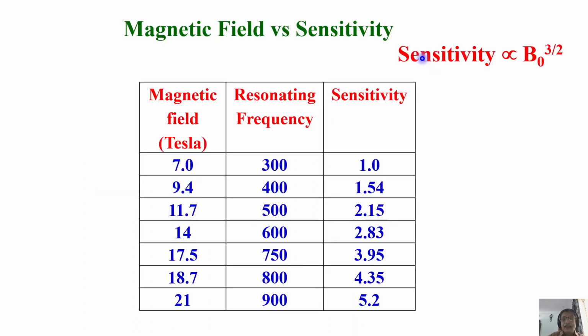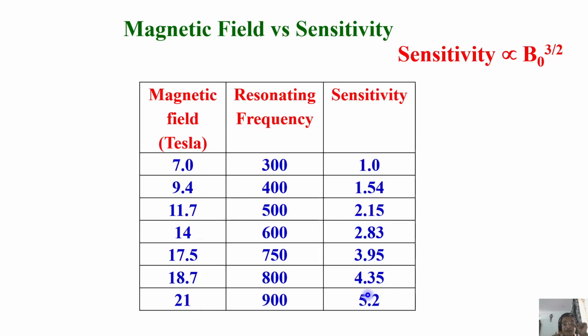Okay, that's one thing. You look at what happens. I keep on changing the magnetic field. From 7 to 14, the sensitivity goes up by 2.3 times. From 14 to 21, it became 5.2 times.